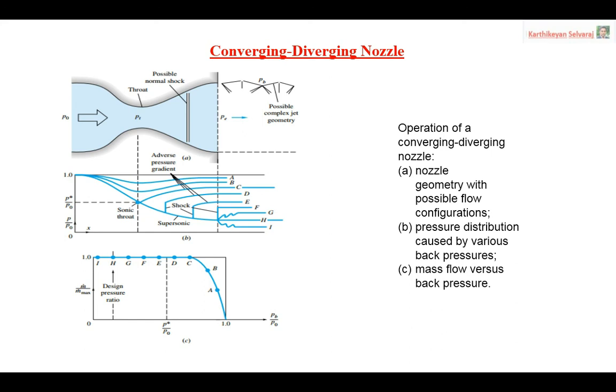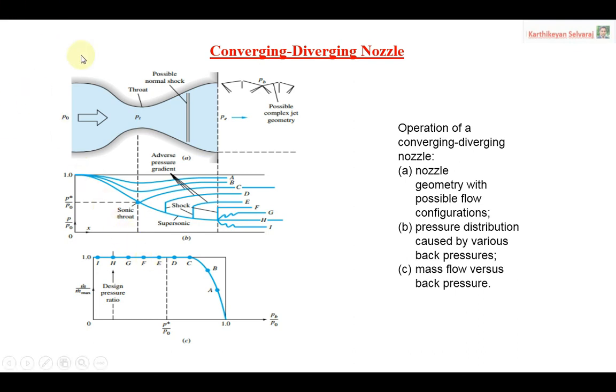To get back the particular back pressure condition, the output of your nozzle, especially for a shock nozzle, automatically locates the normal shocks. The purpose of locating the normal shock is to bring the back pressure to the particular condition. That means what we got in the H curve. So automatically this supersonic flow reaches the back pressure condition, which will be expected from the previous cases like C, D, E, F, G.